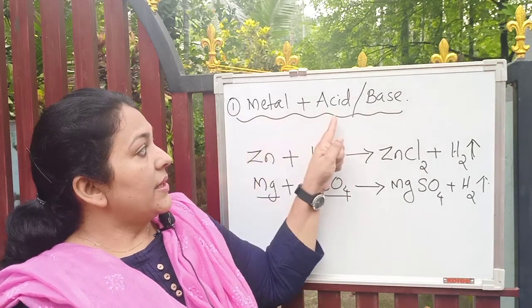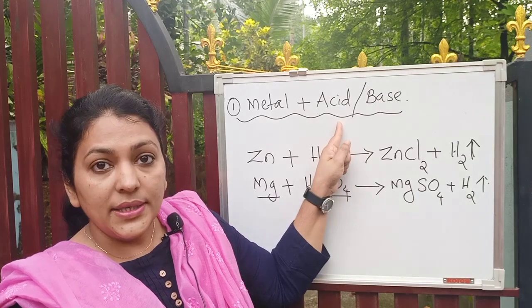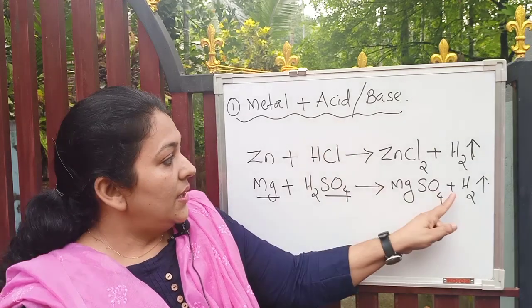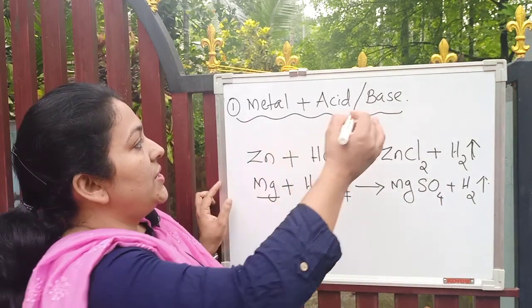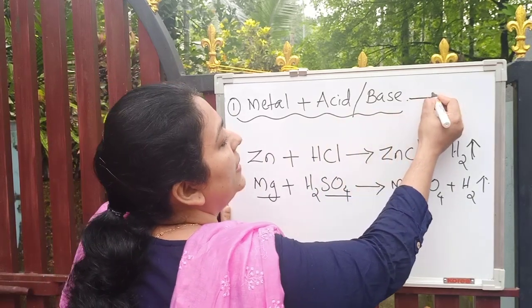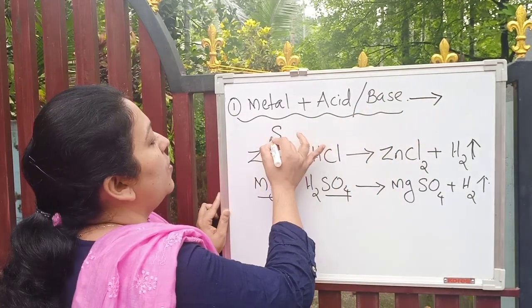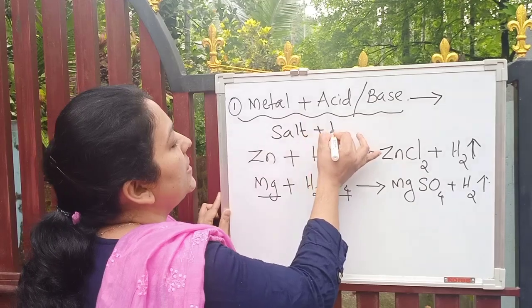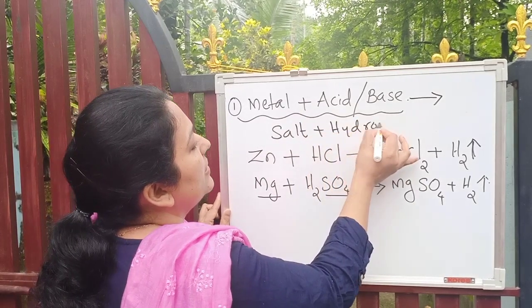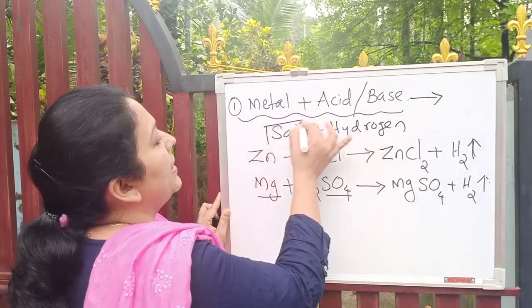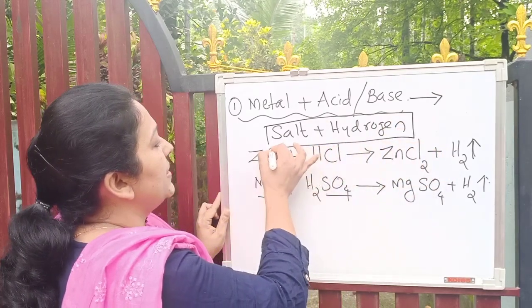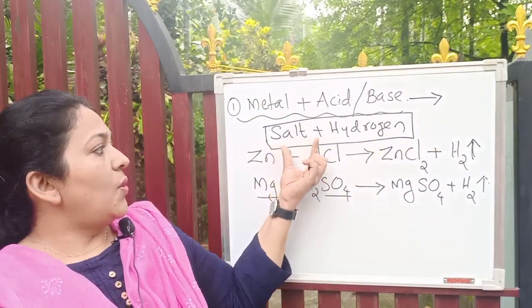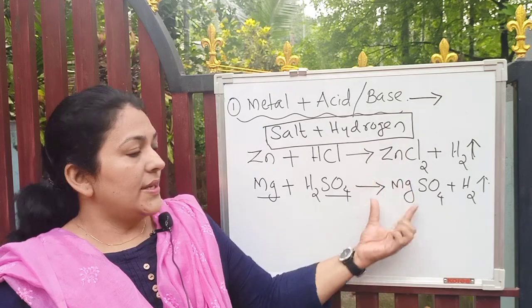When a metal reacts with an acid, you will get salt and hydrogen gas, isn't it? So generally we can write salt plus hydrogen.